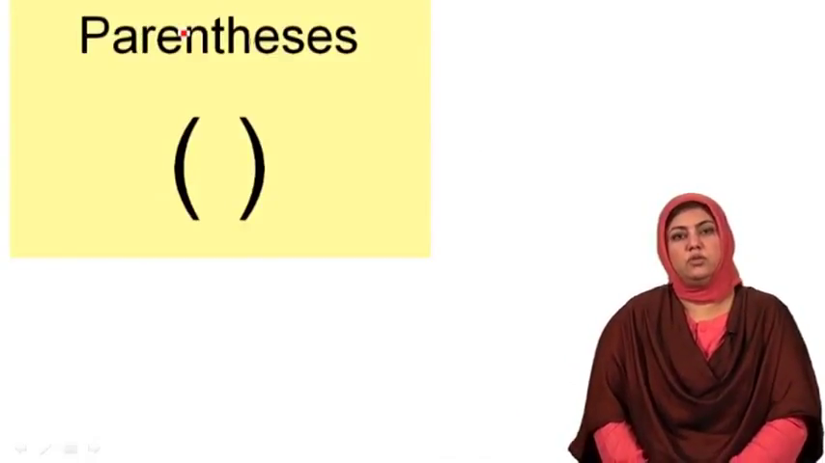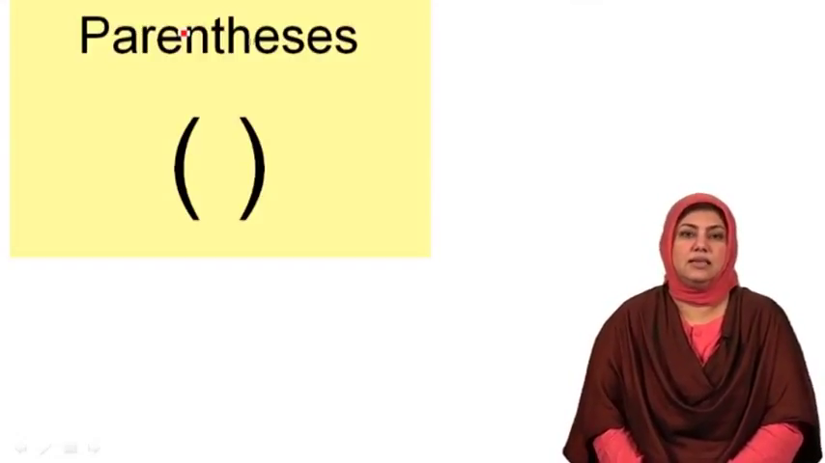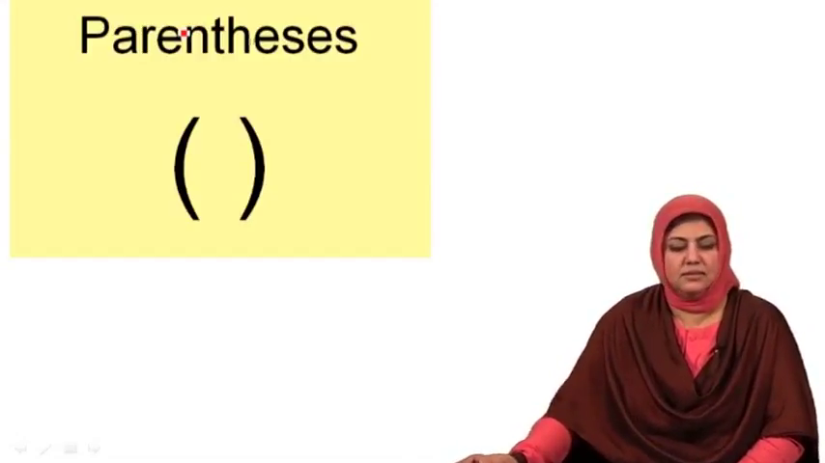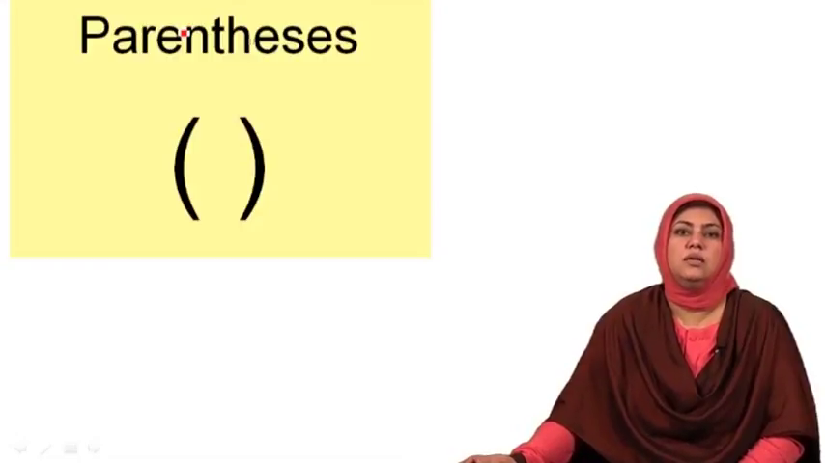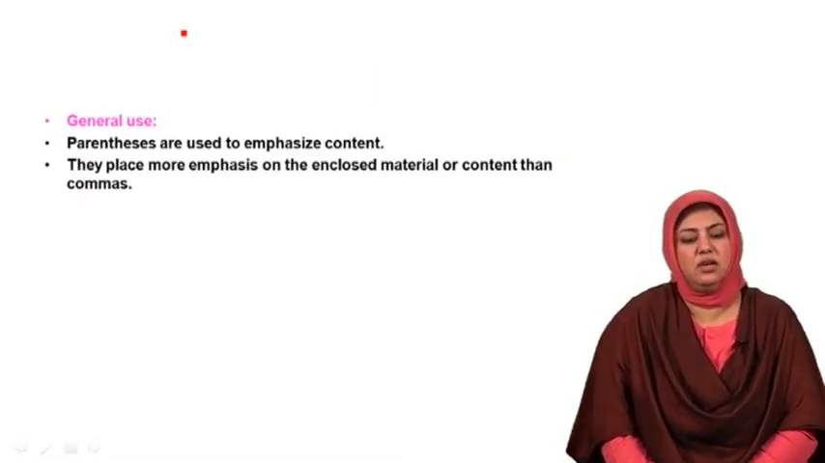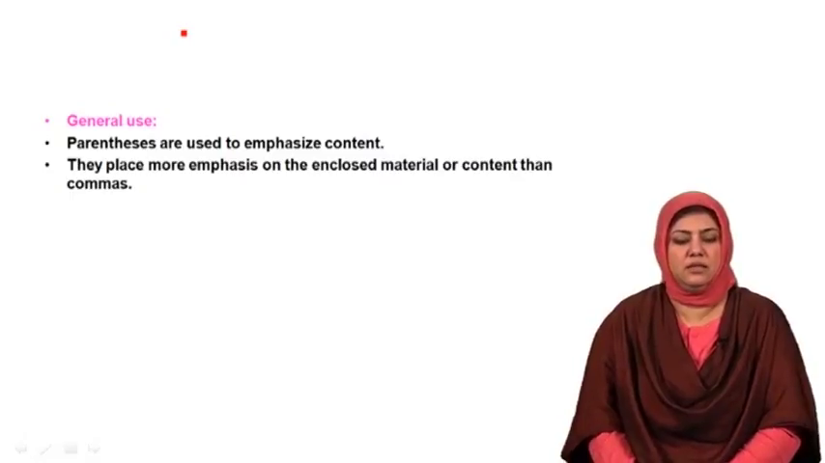And with this we move on to the next punctuation mark, that is parenthesis. Parentheses, you can see the symbol on the screen. Parentheses are also called small brackets. There are certain uses of small brackets. Some general uses of small brackets or parentheses are given here.